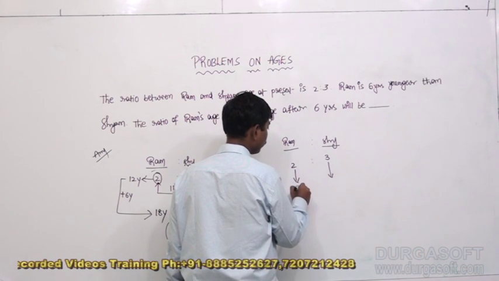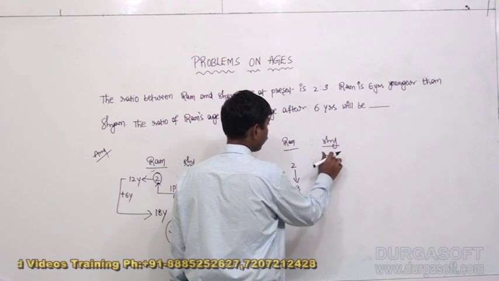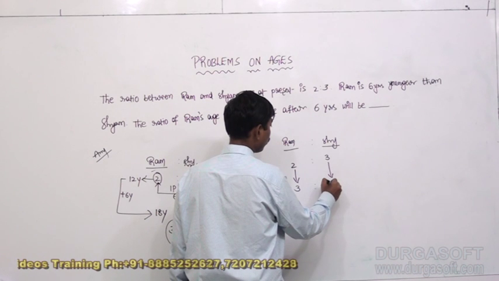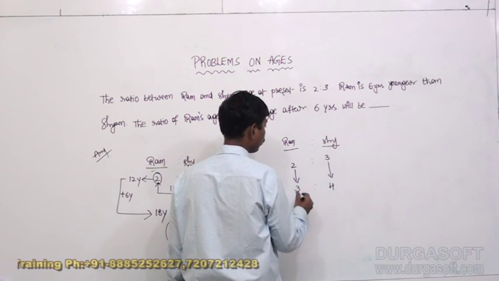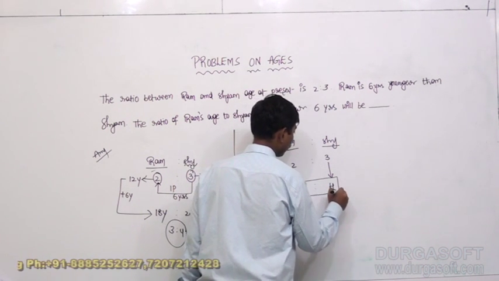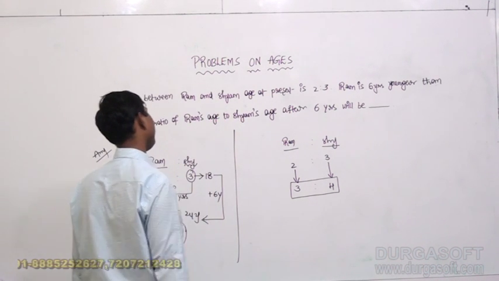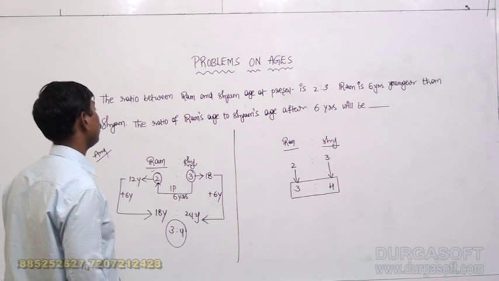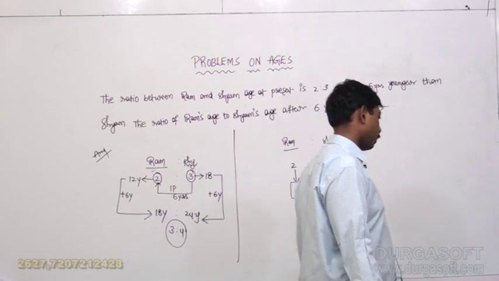After 6 years, Ram's age would be 3 parts, and Shyam's age would also increase by 1 part, that is 4 parts. So after 6 years, the ratio of Ram to Shyam is 3:4. We can even do it like this, in one single shot, without putting anything on paper.